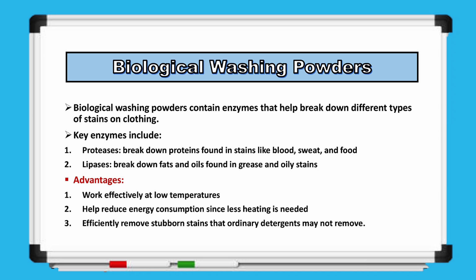Proteases are enzymes that target protein-based stains such as blood, grass, egg, and sweat. They break down long protein chains into smaller, soluble amino acids. Lipases are enzymes that target fat and oil-based stains such as grease, butter, or oil. They break down lipids into fatty acids and glycerol.